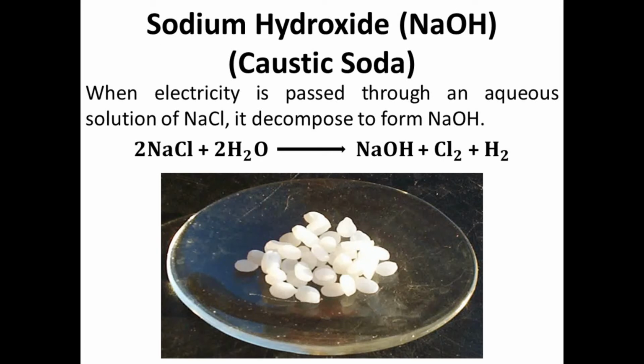Next is sodium hydroxide, NaOH, which is a strong base. This is also known as caustic soda. When electricity is passed through an aqueous solution of NaCl, it decomposes to form NaOH. An aqueous solution means a solution of sodium chloride in water. So 2 NaCl plus 2 H2O will form 2 NaOH plus Cl2 plus H2.